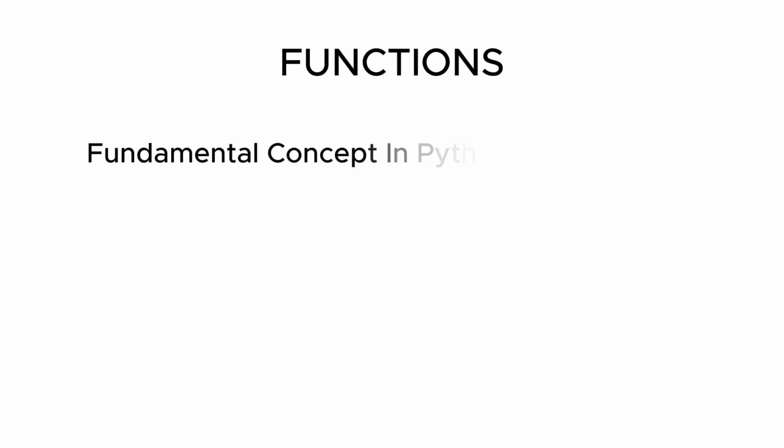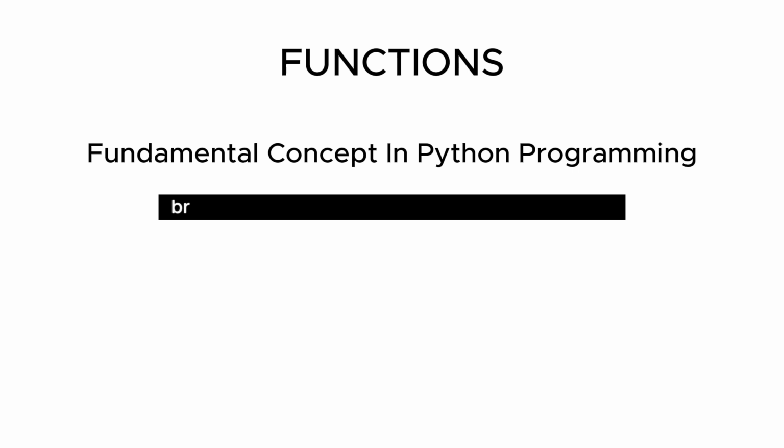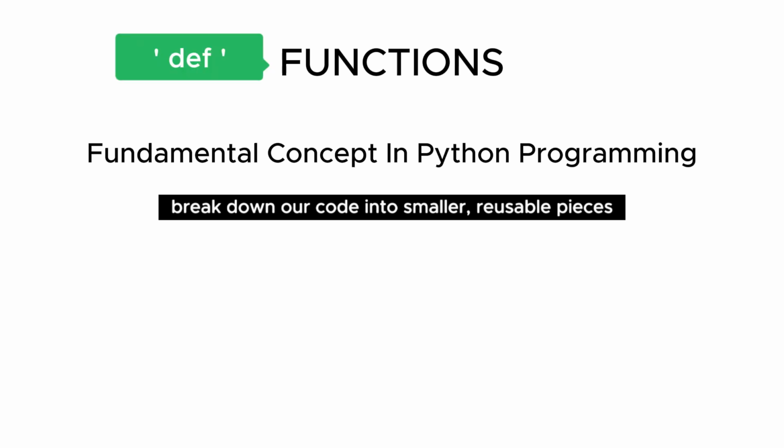Functions in Python. Functions are a fundamental concept in Python programming. They allow us to break down our code into smaller, reusable pieces. In Python, we define a function using the def keyword, followed by the function name and parentheses. We can then call the function by using its name followed by parentheses.